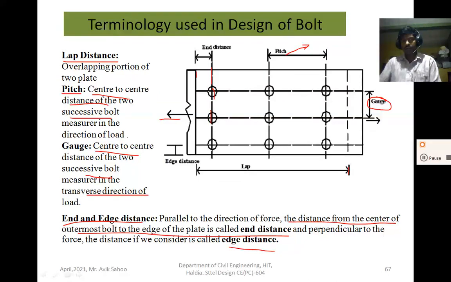End distance is the distance measured parallel to the forces, and edge distance is measured perpendicular to the forces. So this terminology you must remember when you design the member. This terminology is required, and you must understand it.